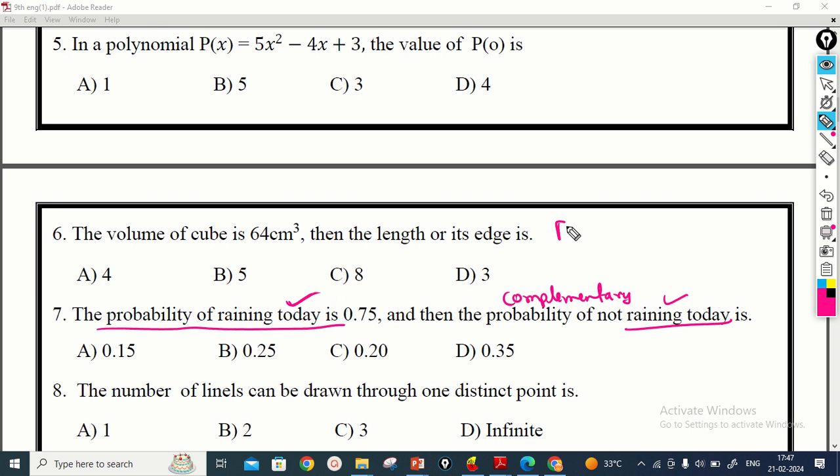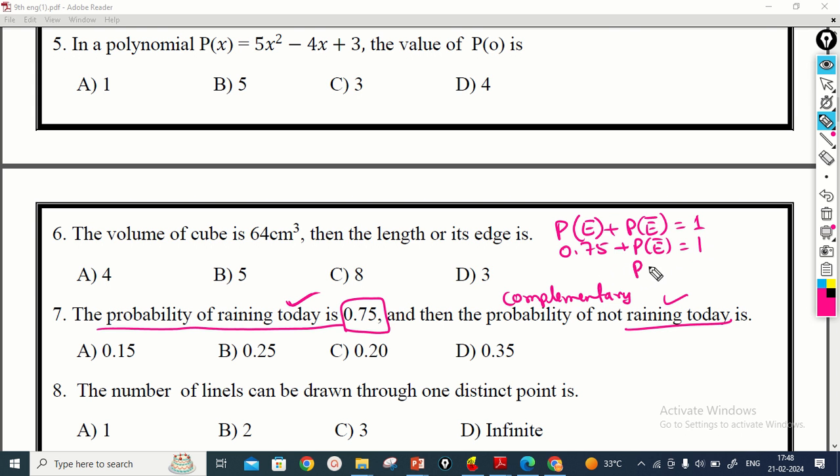That means we write P of E is the possible event and P of E not is the not possible event. The sum of these two probabilities is always equal to 1. Here the possible event has the value 0.75 and we have to find the impossible event, that is equal to 1.